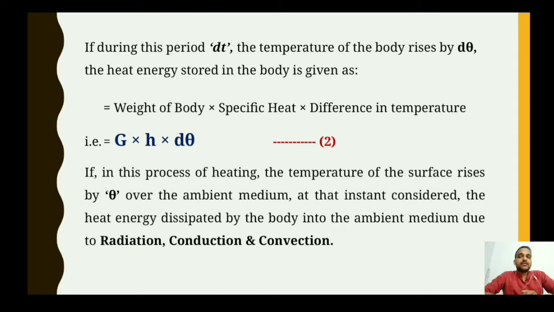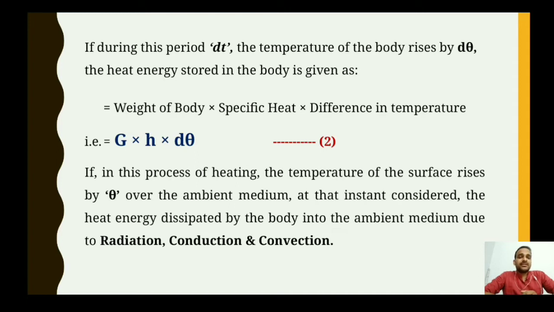The amount of heat that is generated and stored in the body raises the temperature by 1 degree Celsius. As the time increases, the temperature also increases, and for the fraction of time and the fraction of temperature, we are considering 1 degree Celsius here. For that purpose the specific heat is defined. And d theta is nothing but the difference in temperature, that is, the fraction of temperature.